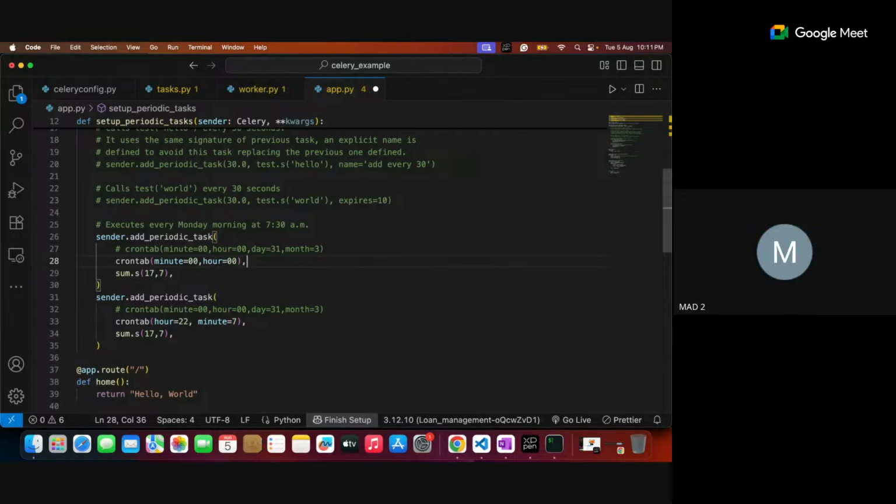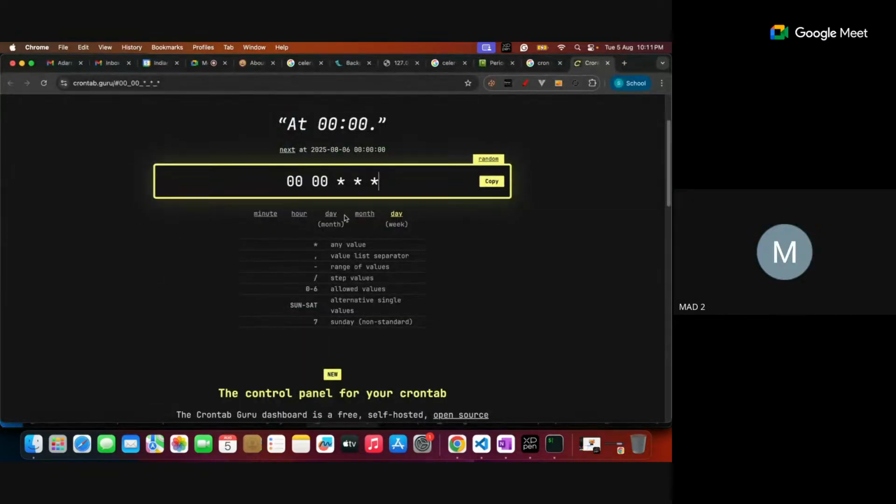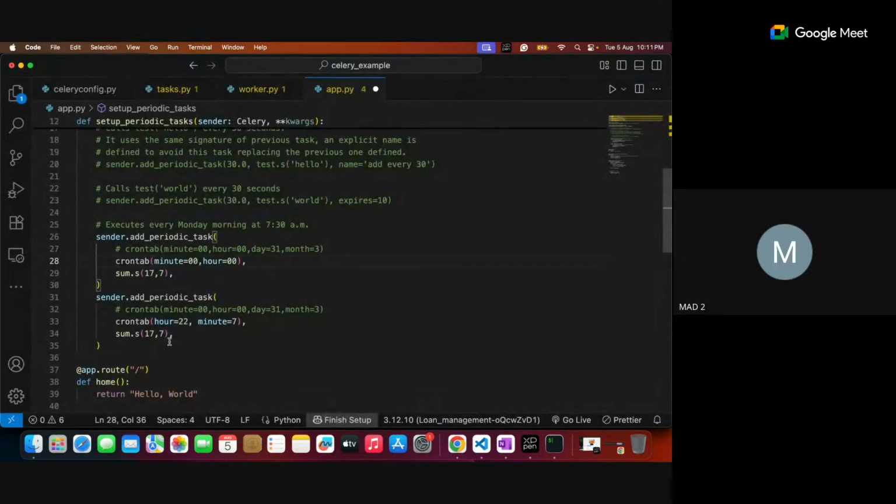Correct. And sir, if I have to send it every minute, then I would again just write what? Correct. So hour I need not specify anything. Every 1 minute I want to execute it, right? At minute 1, it is going to be executed.